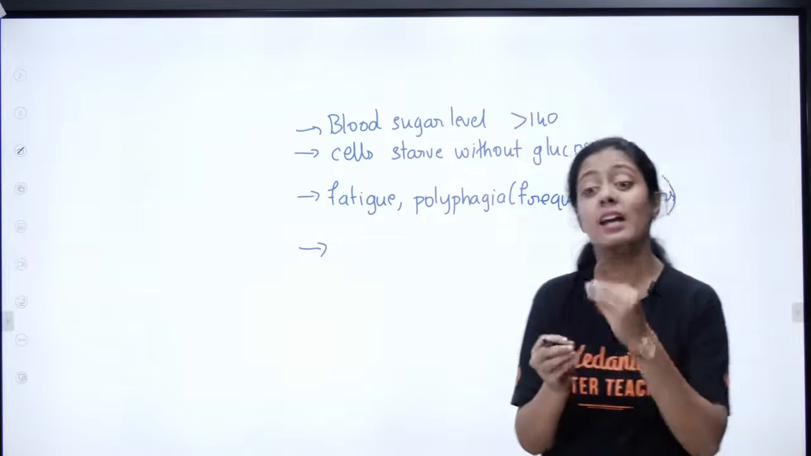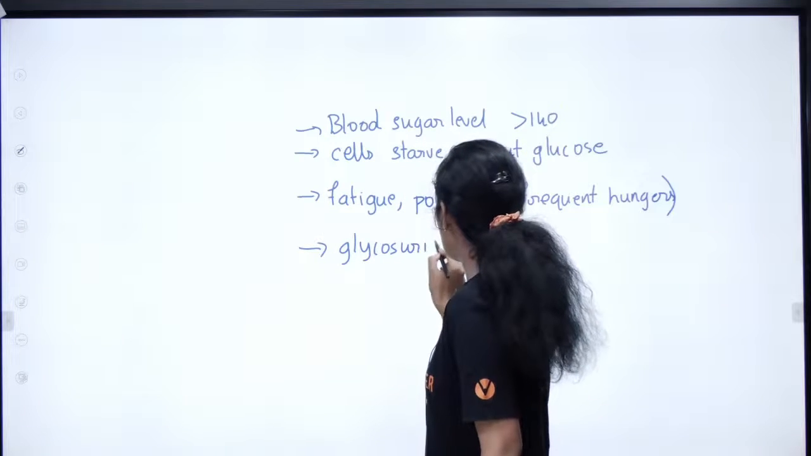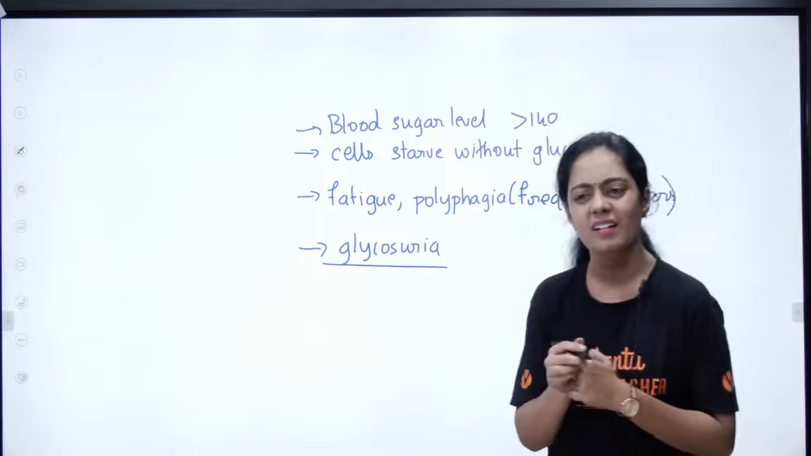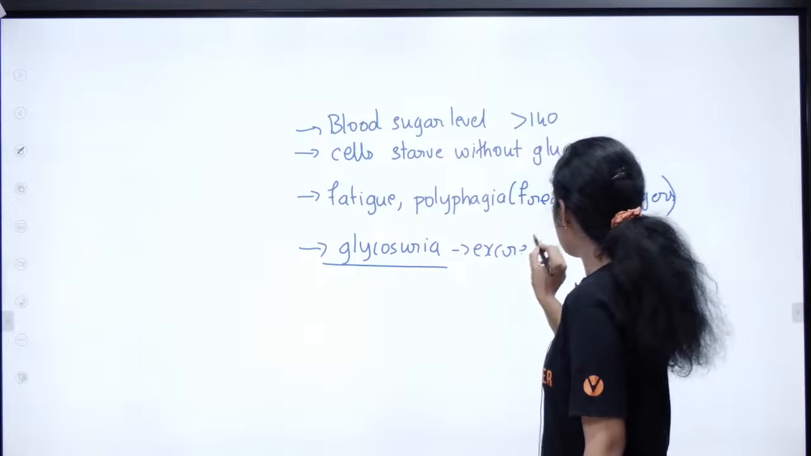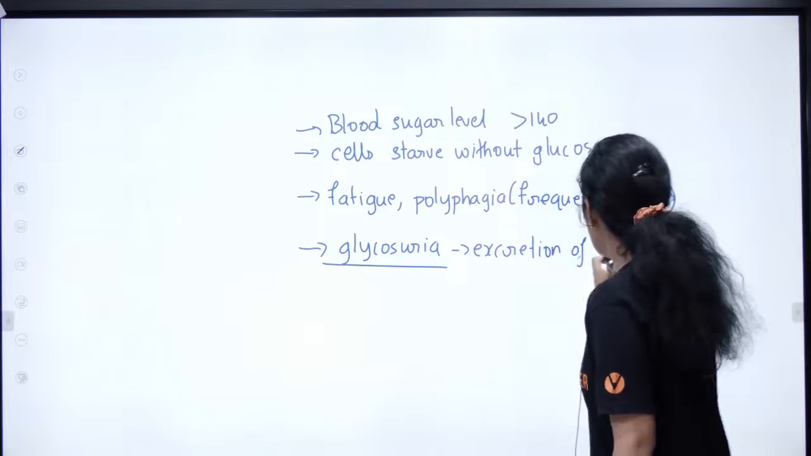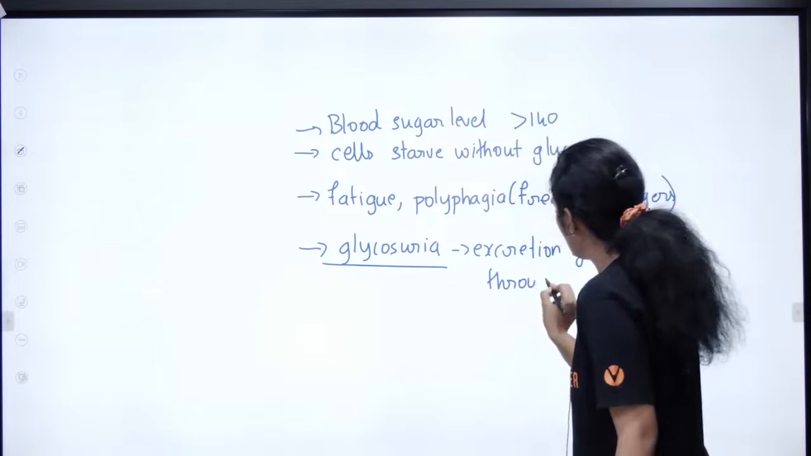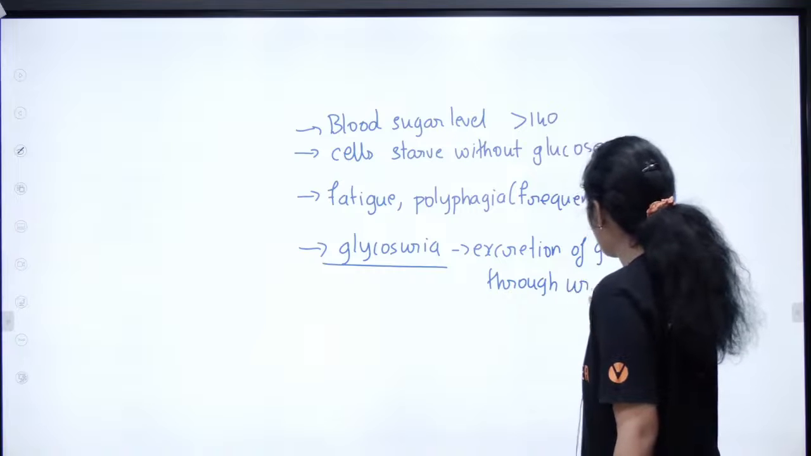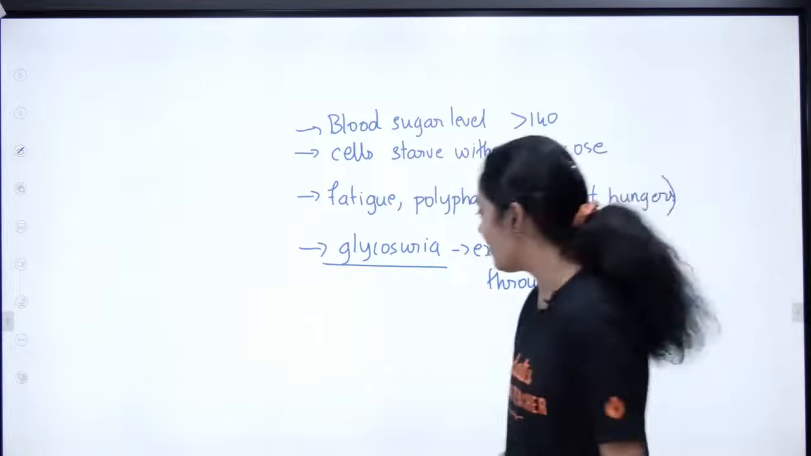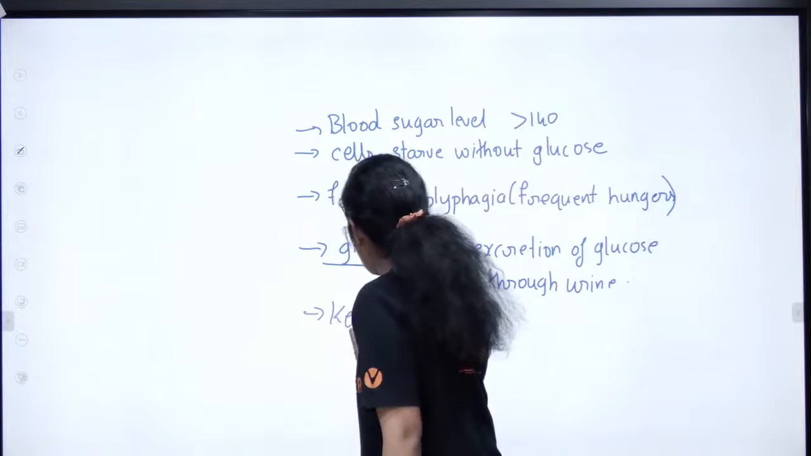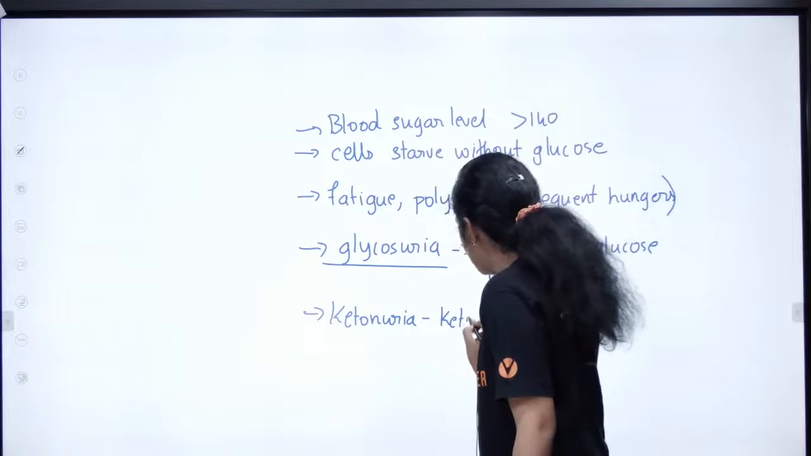What else can happen? There is something called glycosuria. What is glycosuria? Very important: excretion of glucose through urine. They can ask you which of the following is a symptom of diabetes? Glycosuria. Or else you also have ketonuria. What is ketonuria? Again, it is ketone bodies in the urine.